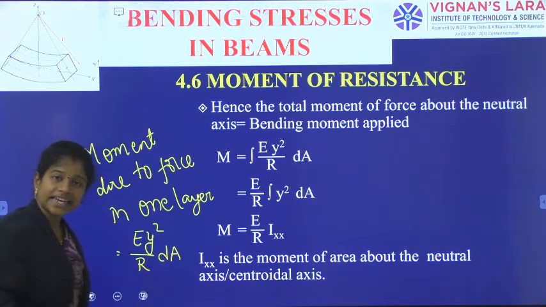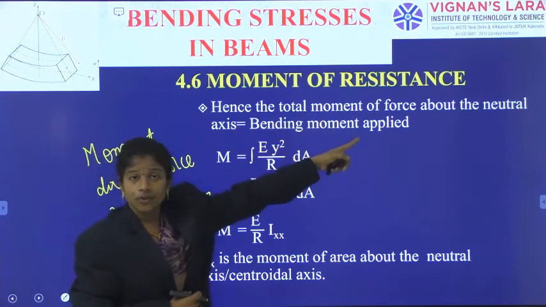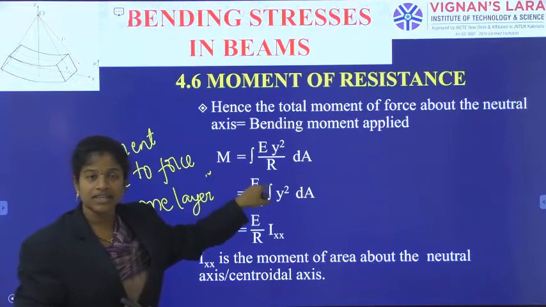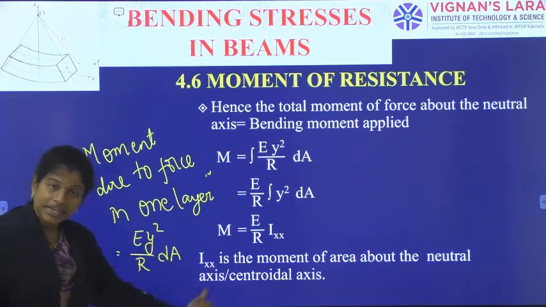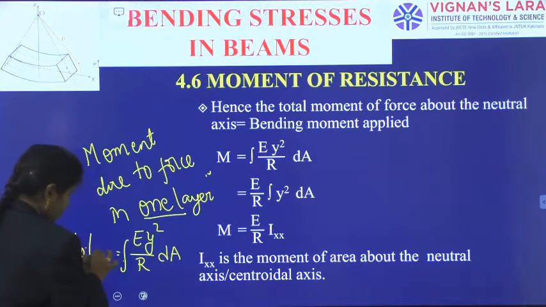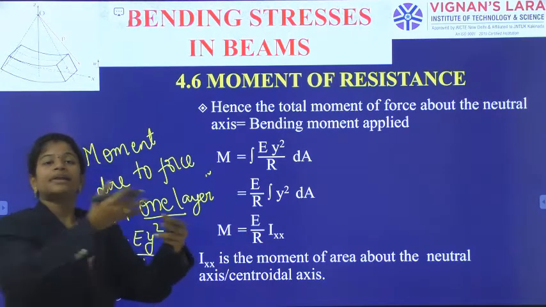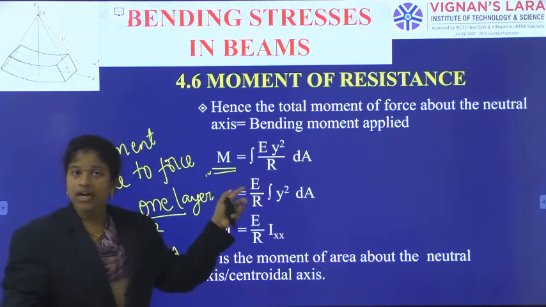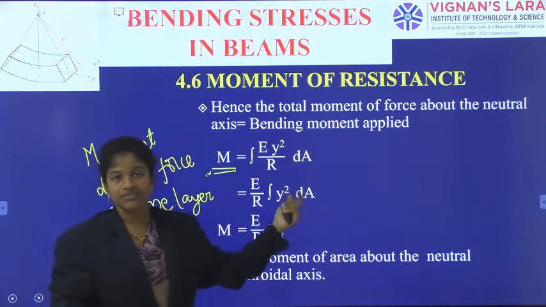Now again, integration of this moment in one layer will give the total moment of the forces about the neutral axis. So that answer is equal to integral of E into y square by r times dA. This is for the one layer, and this integration is for the total layers. And this total layers' moment is equal to the applied bending moment on the section. So the applied bending moment is equal to the total moment of resistance offered by the section. So M is equal to integral E y square by r times dA.